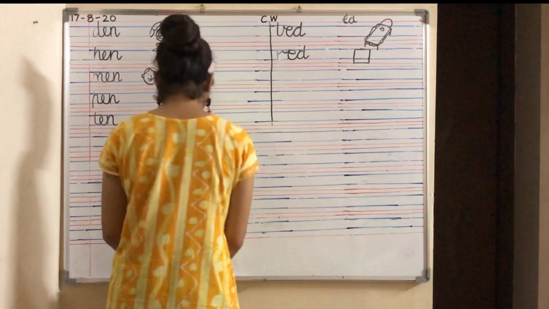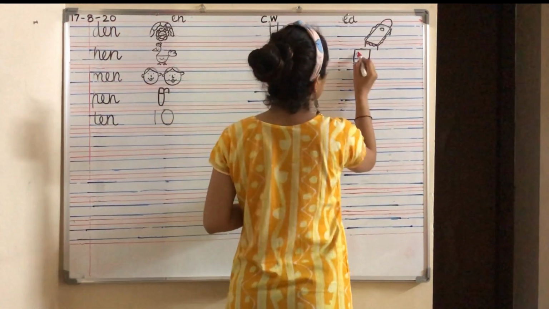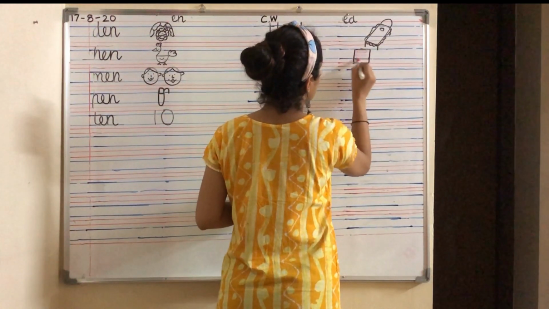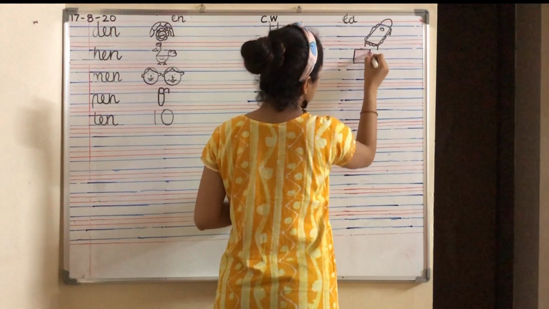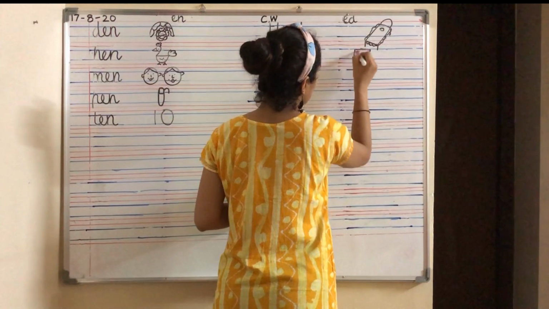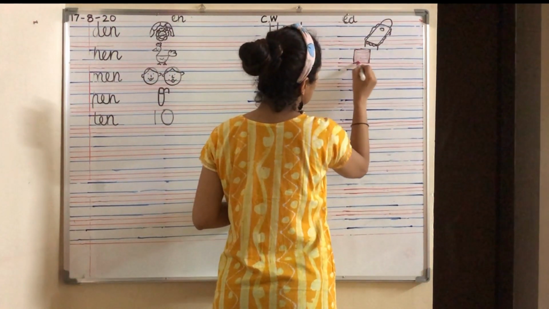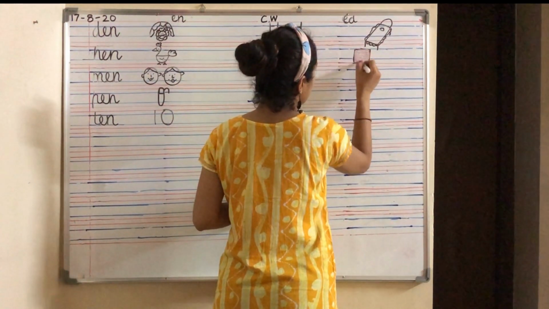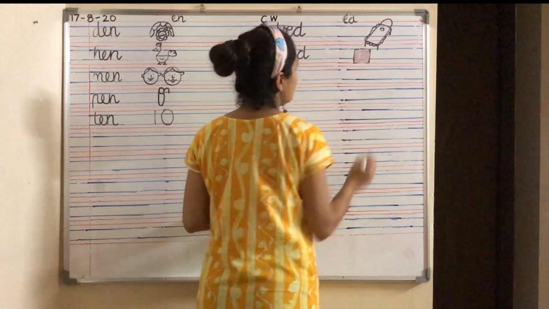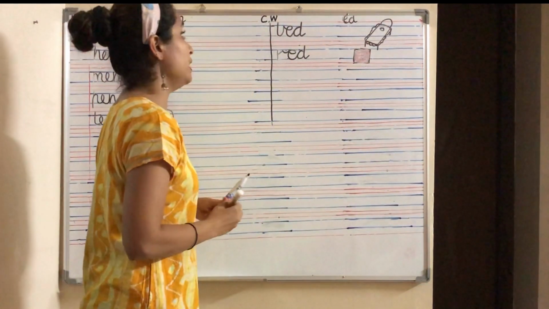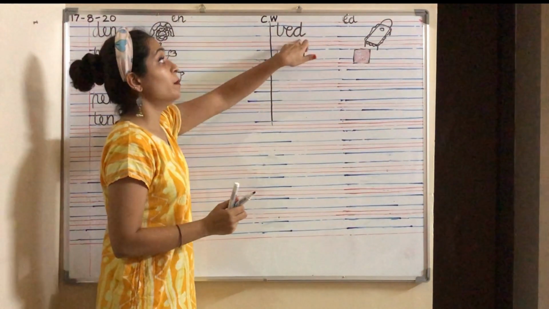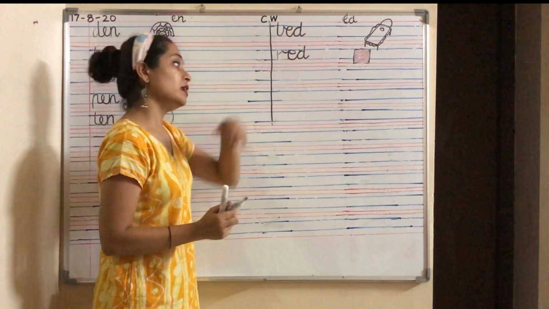and color the square with a red color. Teacher's pen is not working, but you have to color the square red. Color the square red. Come on. For ED words, we have drawn bed, red.